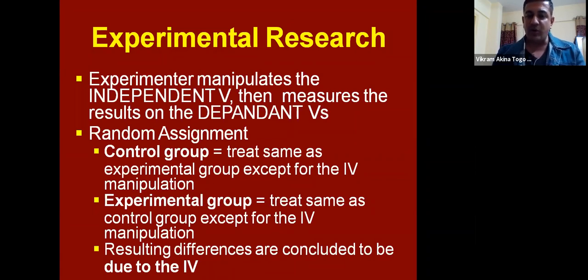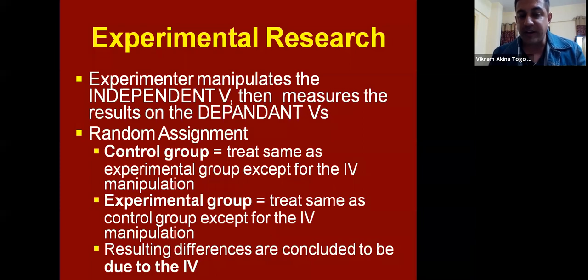Control group means where variables are common, and now we are not changing much. We know our focus group. That is the focus group where we are going to focus our study on. It's called the control group. Experimental group, where we are now, the same group, we are trying to experiment with different permutation combinations and asking different questions. So that is where we are varying the independent variables.